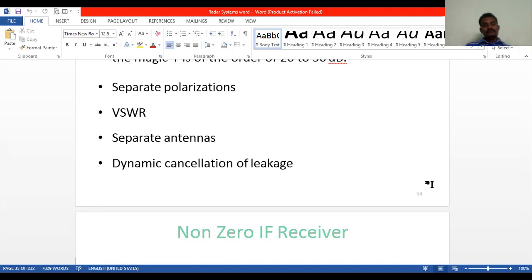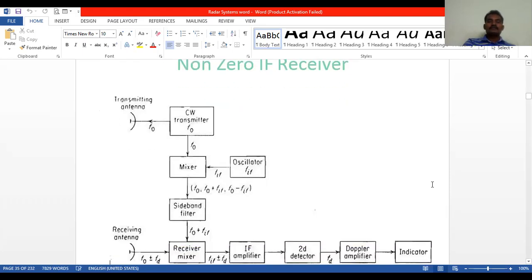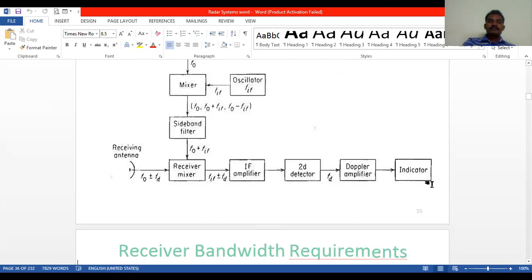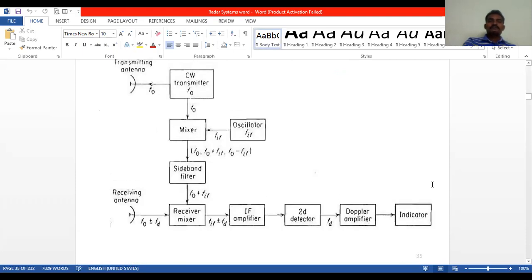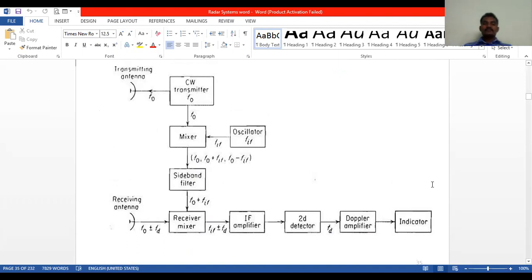So this is about the isolation between transmitter and receiver. Next, coming to the intermediate frequency receiver, also called the non-zero IF receiver. Here it is almost the same as the continuous wave Doppler radar with a non-zero IF receiver. In between the mixer and the receiver mixer, we place a sideband filter. It is also called a narrowband filter. It is used to select one of the sidebands.